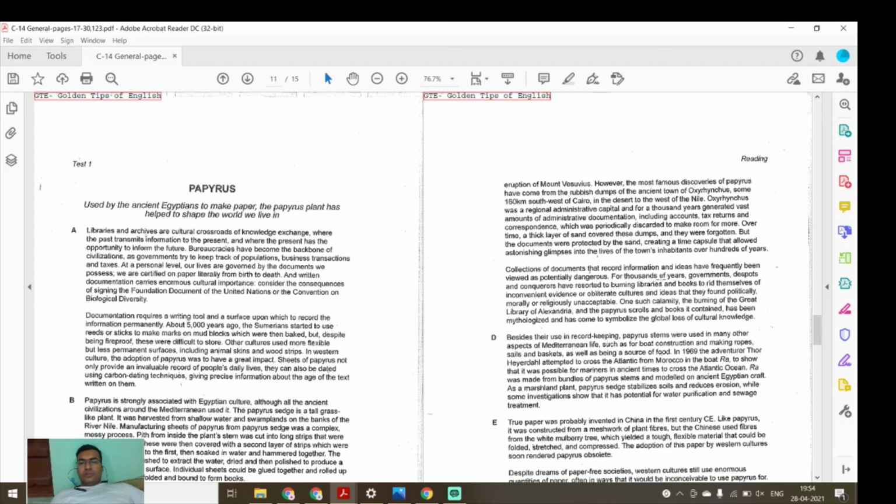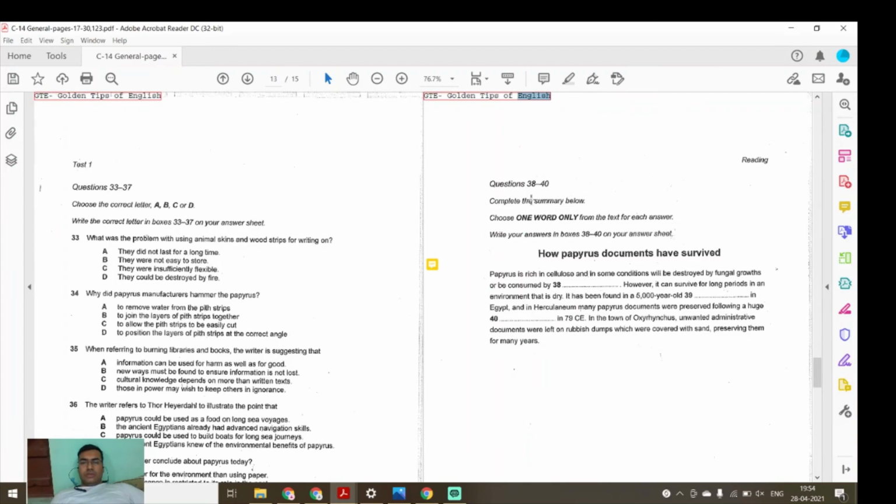Collections of documents that record information and ideas have frequently been viewed as potentially dangerous for thousands of years by government. Means those in power, they are burning the libraries. So the answer will be those in power may wish to keep the others in ignorance. So the answer will be D.